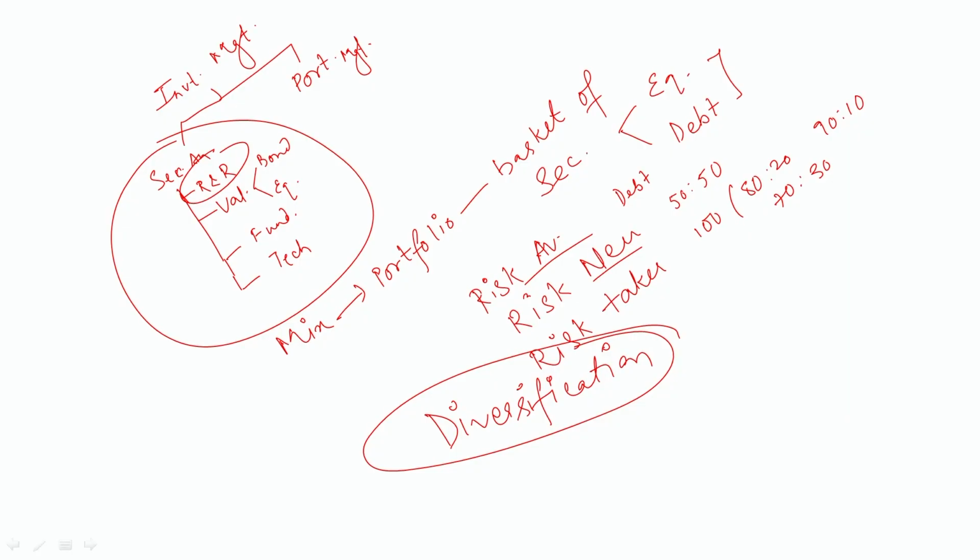So Harry Markowitz tried to formalize the concept of diversification, and Markowitz portfolio theory is totally based upon the concept of diversification. It is the first theory in finance theory which talks about portfolios. Before that, all the theories were either related to corporate finance or to the market and talked about individual securities. But this theory is based upon the portfolio, how it should be diversified so that portfolio risk is minimized and portfolio return is maximized by the investor.